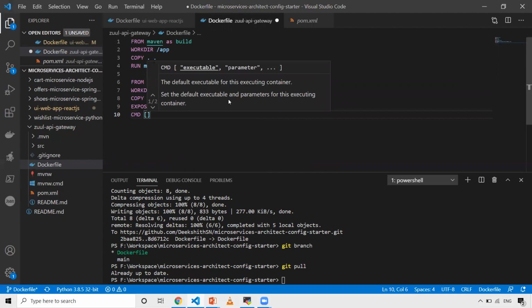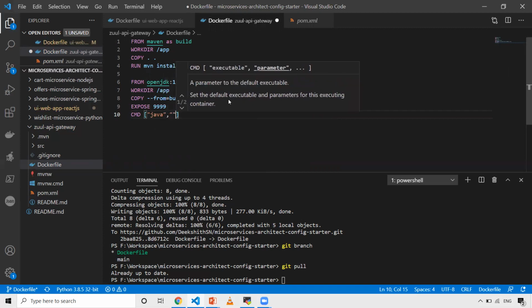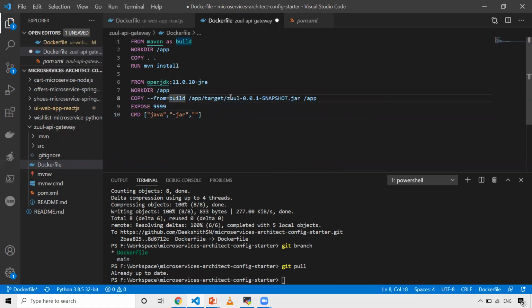So for that, what we will do is ENTRYPOINT, then Java, comma, double quotes, hyphen jar, and then again a comma, and I need to give the artifact name here. The artifact name in my case will be this one, because I'm just copying to /app and I'm executing everything in this work directory, if you see, right? So this is the artifact name I should give.